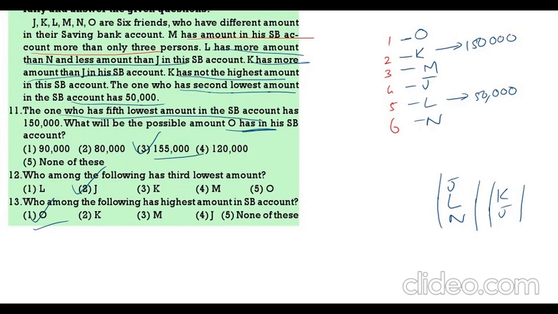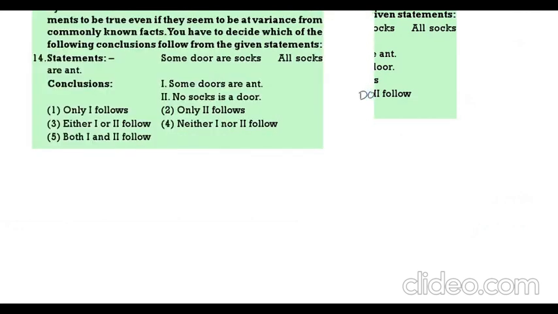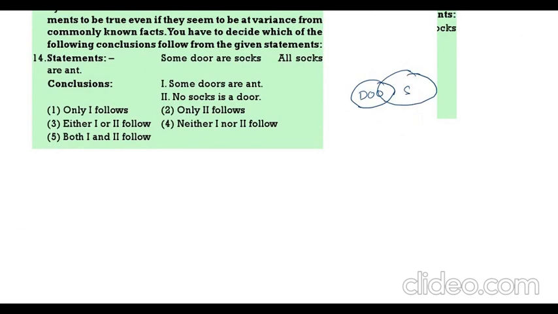Next question. See 14 to 15. Here these are syllogisms. You have to draw the Venn diagram. Some doors are socks. All socks are ant. Now some doors are ant follows. No socks is door does not follow.